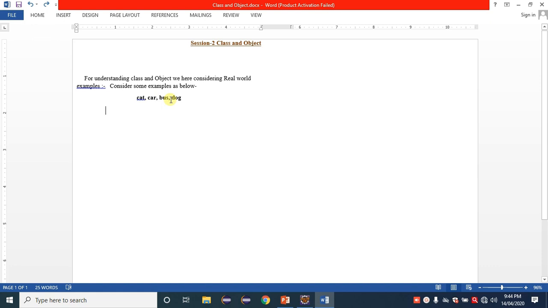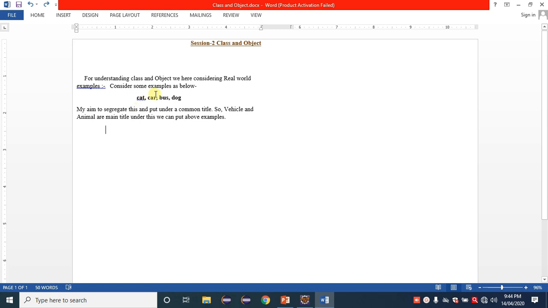Just consider the example: cat, car, bus and dog. We have four examples with us right now. My aim is to segregate these and put them under a common title or category.